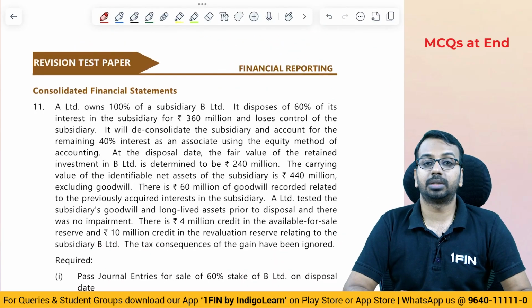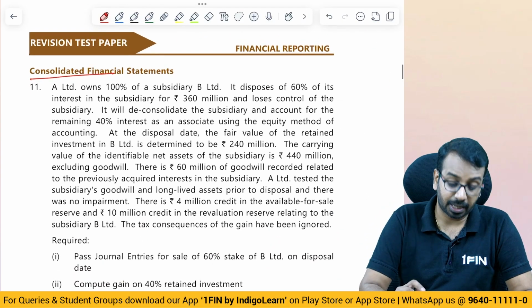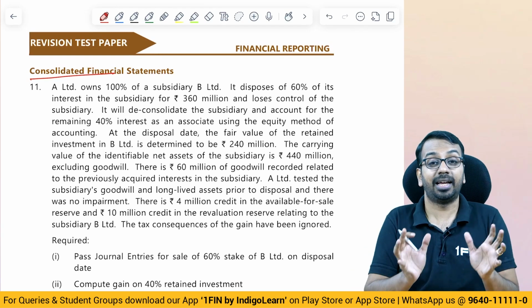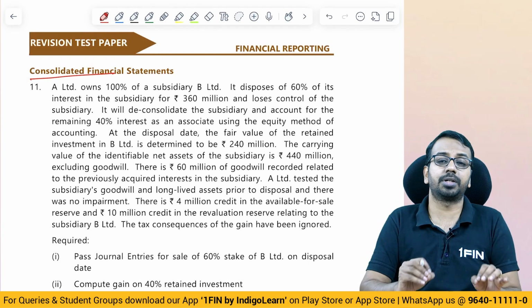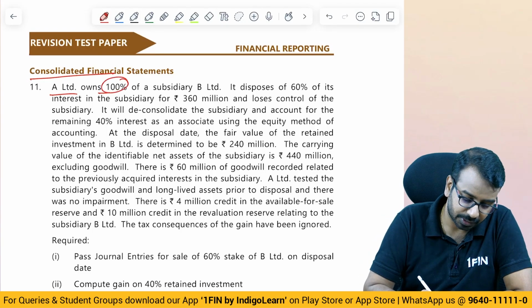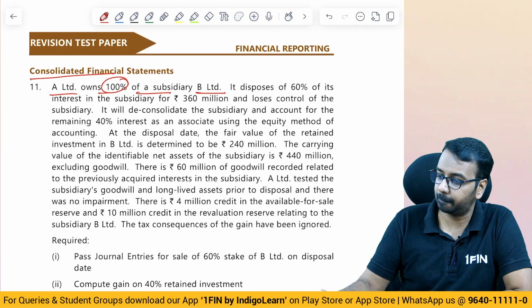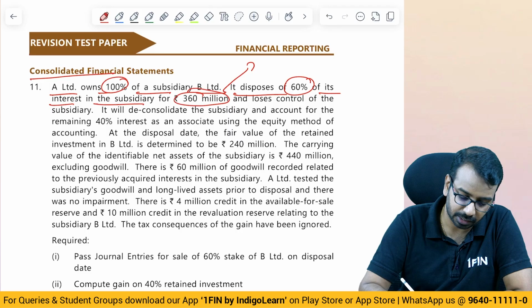Now moving on to the descriptive part. First one is on CFS. And these questions will actually help you revise Consolidated Financial Statements, associates. There's a lot of focus this time in this particular RTP. A Limited owns 100% of a subsidiary B Limited. It disposes 60% of its interest in the subsidiary for 360 million. This is the sale proceeds. And it loses control of the subsidiary.